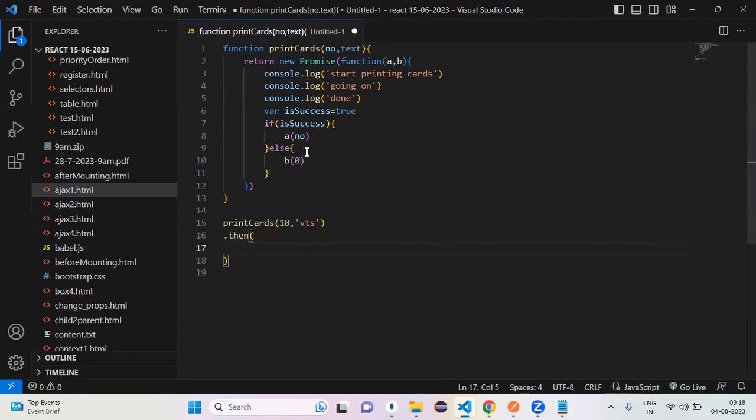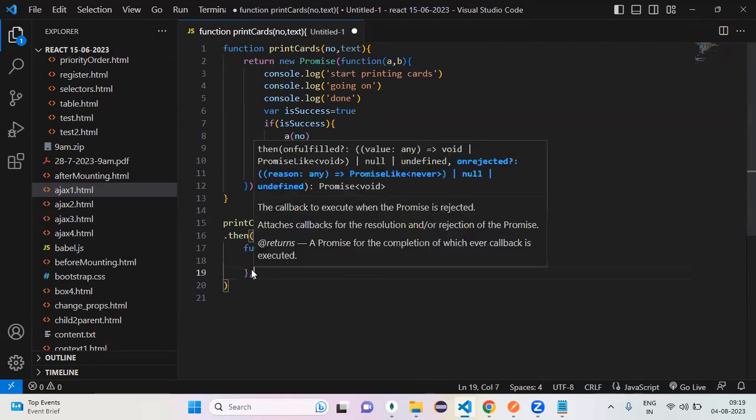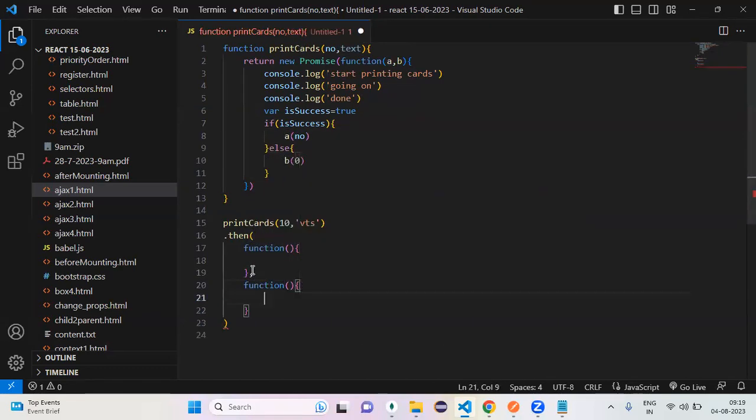If you pass that data with my first argument, then which callback is going to execute? The first callback. If you are calling B, then which function is going to execute in my then? The second function.